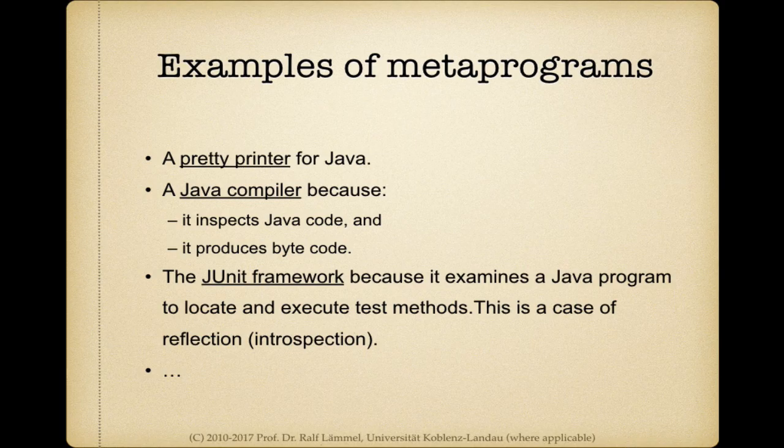More interestingly for our purposes, as we are focusing on reflection, the JUnit framework is a metaprogram. In fact, it involves reflection or introspection because when you execute the JUnit framework, it essentially locates test methods and executes them, to which end it actually uses the Java Reflection API.